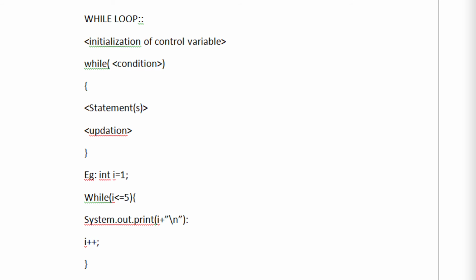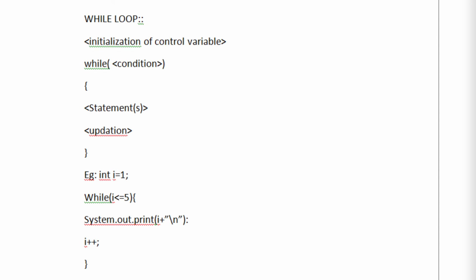Okay, so for example, here we have taken i, where we have initialized our control variable with 1, and with the while keyword we have written a condition i less than equals 5, and print i plus \n, which will create a new line. Then after printing it we have updated i plus plus, that is i equals i plus 1, which will be updated by 1 at a regular interval.